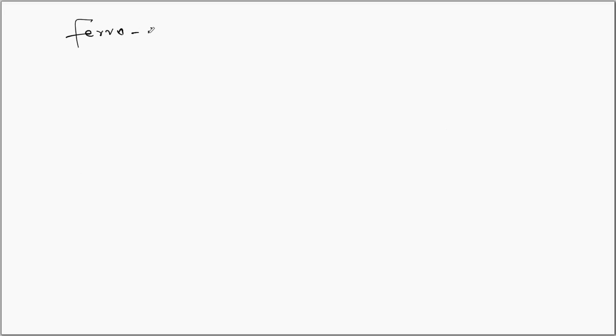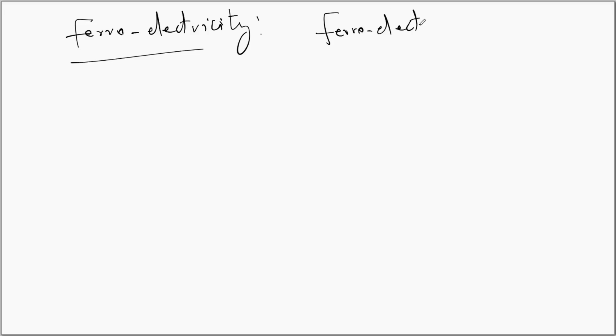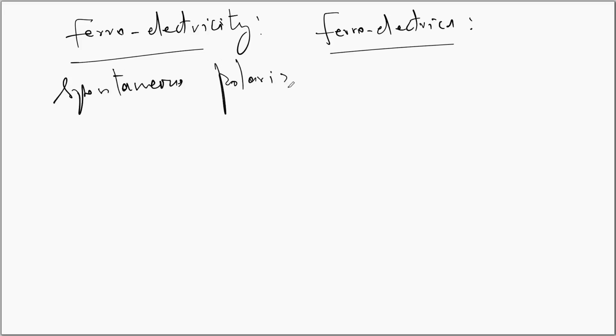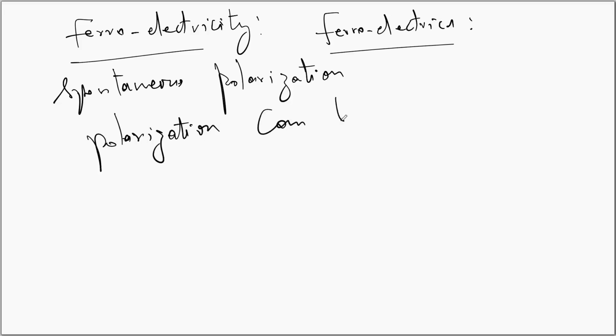Ferroelectricity. The ferroelectricity can be noticed in ferroelectric materials. The ferroelectrics are a special form of dielectrics. They undergo spontaneous polarization. So these materials will have spontaneous polarization, and the polarization can be reversed by suitably applying an electric field.